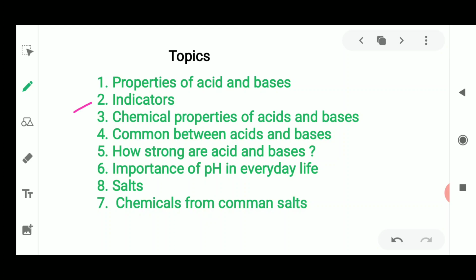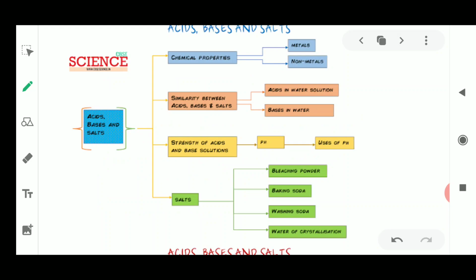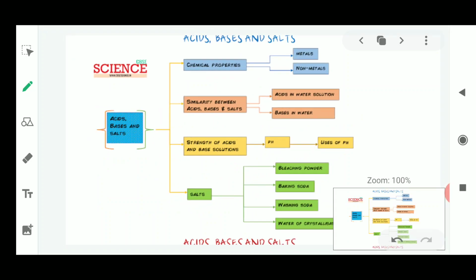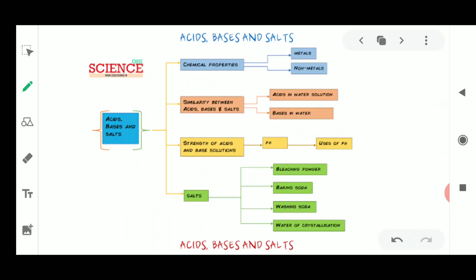Next, the first slide I'm showing you is the mind map for the chapter acids, bases and salts. That is telling you about the topics which will be covered in this chapter. That will be the chemical properties. Next, that will be the similarities between acids, bases and salts. In this we'll discuss about the properties of acids in water, properties of acids with the bases, and many other things.